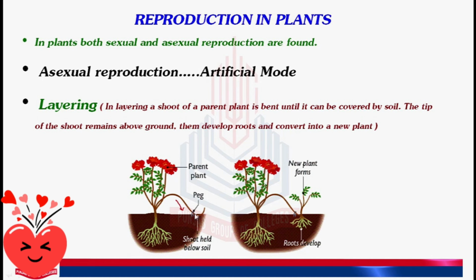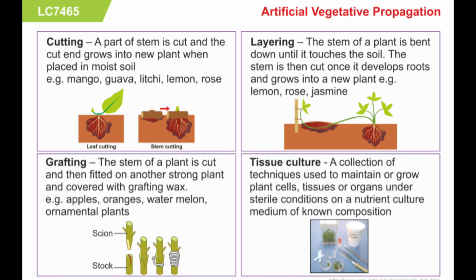And the next one is artificial method of asexual reproduction in plants, in which some part of a plant organ is utilized for obtaining a new complete plant. Amongst them, the most common methods are cutting, layering, and grafting. We are going to learn these three topics also in brief.